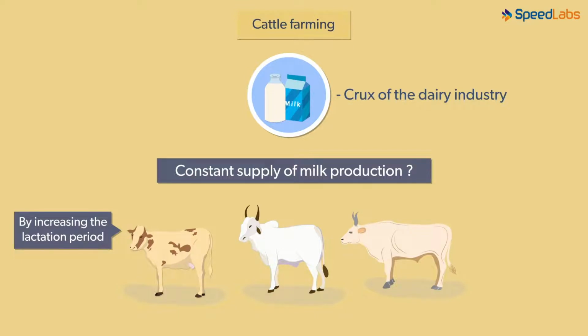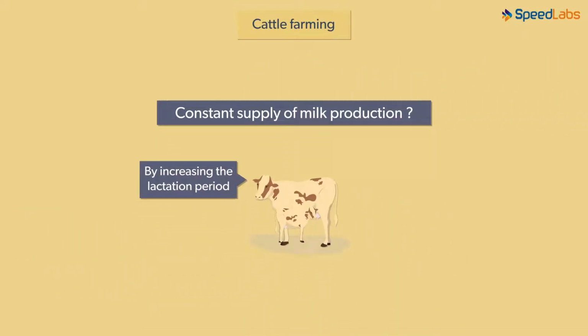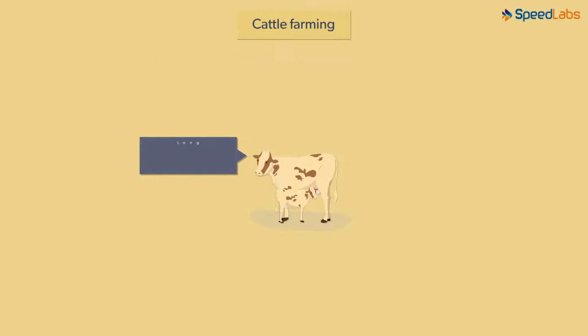What do we mean by the lactation period? This is the period during which the mother feeds the young cattle. Where would we find such species of cattle? Do all species have long lactation periods? Unfortunately, that is not the case. Only exotic breeds of cattle have long lactation periods. Such exotic breeds have many desirable qualities apart from long lactation periods. They have excellent resistance to diseases. These exotic breeds have been crossbred to find the ideal type of cattle.